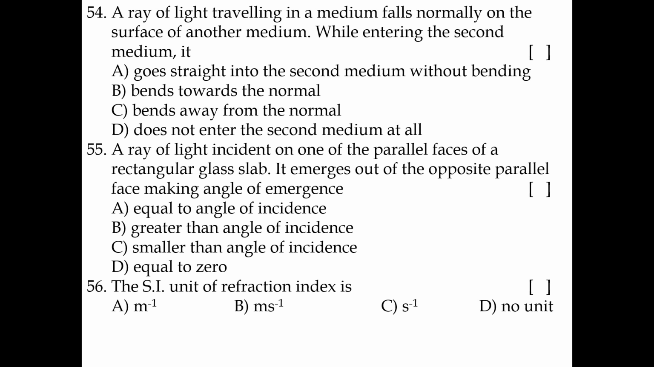54. A ray of light traveling in a medium falls normally on the surface of another medium. While entering the second medium, it goes straight into the second medium without bending. So when the light ray is incident normally on the surface of the medium, it does not deviate. 55. A ray of light incident on the parallel faces of a rectangular glass slab emerges out of the opposite parallel face, making angle of emergence equal to angle of incidence.